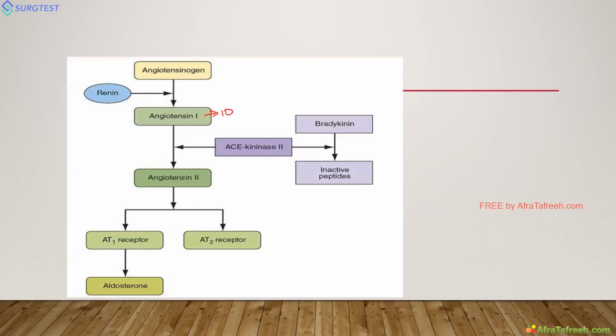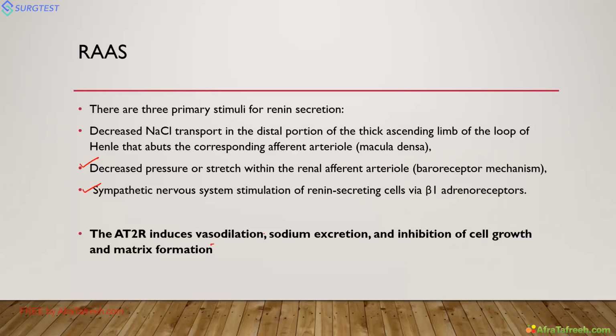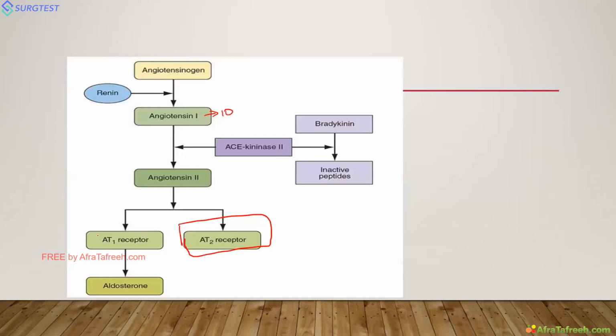Angiotensin 2 acts on 2 receptors, the angiotensin 1 receptor and the angiotensin 2 receptor. Actually, the angiotensin 2 receptor is a very good receptor. It induces vasodilatation, causes sodium excretion, and inhibits cell growth and matrix formation. Whereas the angiotensin 1 receptor does all the bad effects of angiotensin 2.